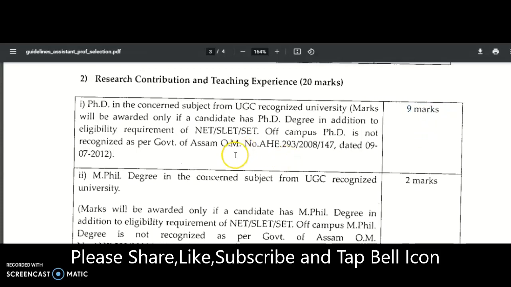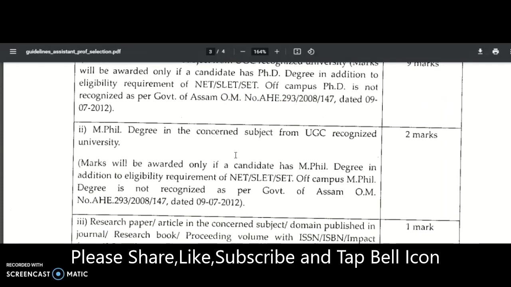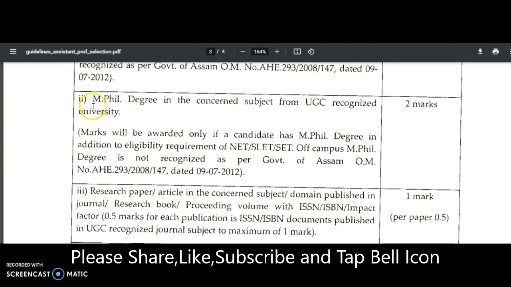That means they are trying to give some preference to the NET, SLET or SET qualification. In the same way, an MPhil degree alone is not enough. MPhil plus NET, SLET or SET qualification must be there. Marks will be awarded only if a candidate has an MPhil degree in addition to the eligibility requirement of NET, SLET or SET qualification. Off-campus MPhil degree is not recognized as per the Government of Assam. So, MPhil plus NET, SLET or SET, then the 2 marks will be awarded.